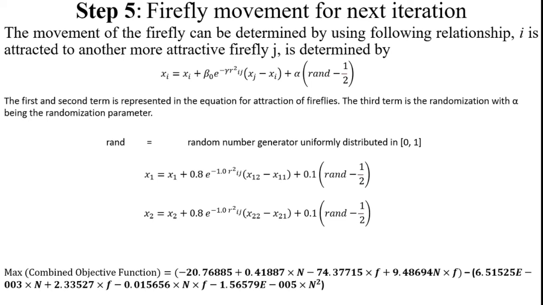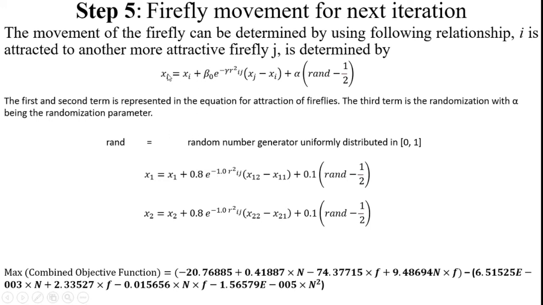The first and second terms in the equation represent the attraction of fireflies. The third term is randomization, with alpha being the randomization parameter. According to the above equation, rand is a random number generated uniformly distributed in 0 to 1. Here I substitute all the best Firefly parameter values in the next iteration.